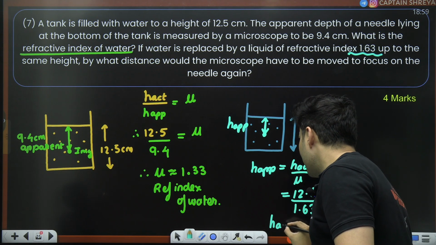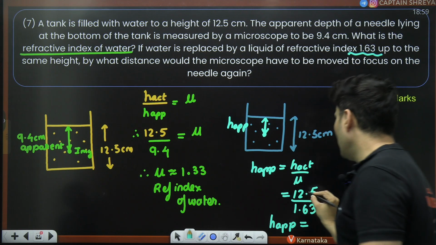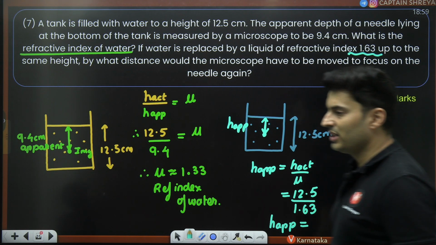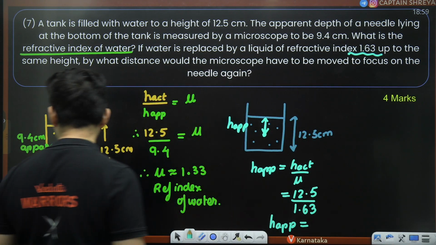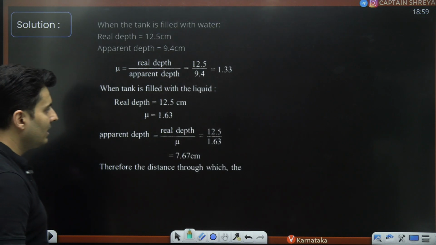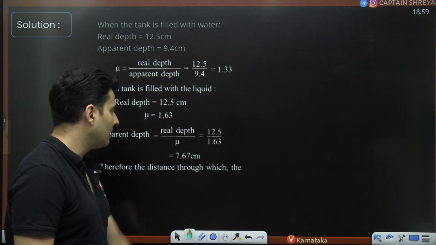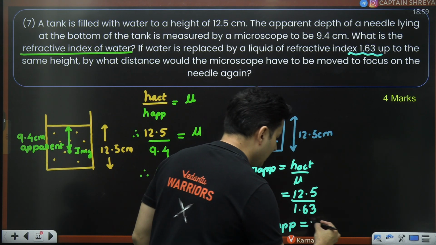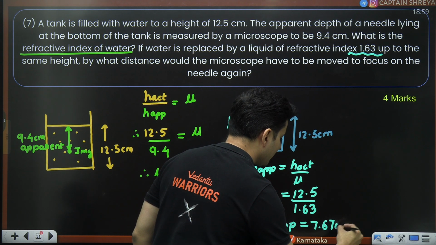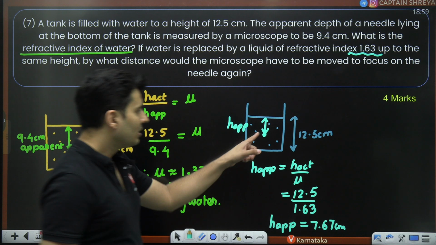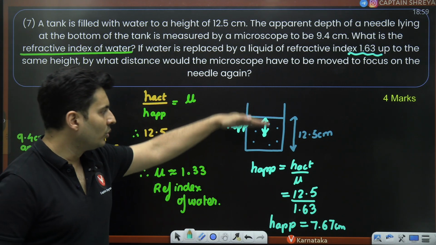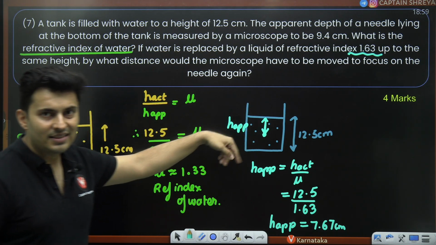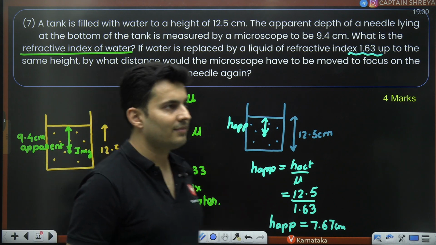So what is that apparent height going to be? Do the math: 12.5 by 1.63. It will be slightly less than 9.4. Just see if it is coming out to be 7.67 centimeters.